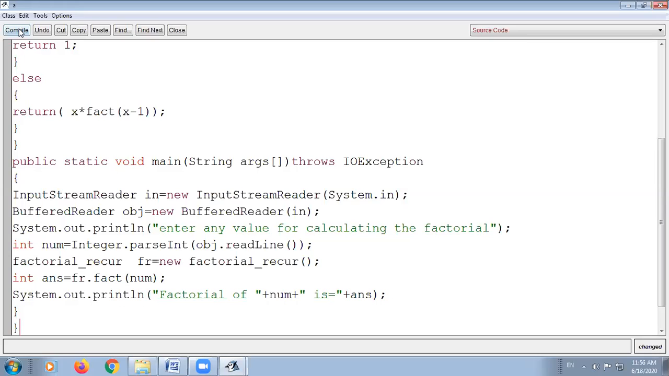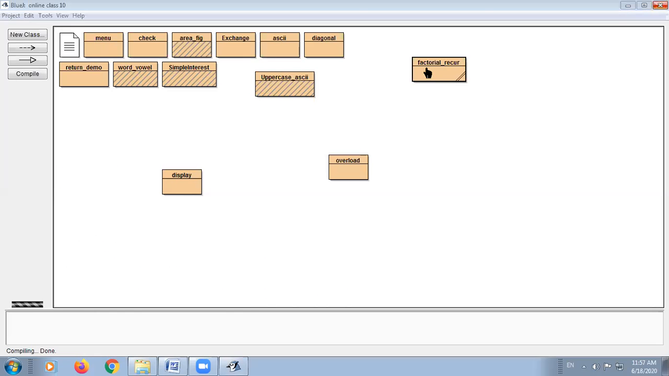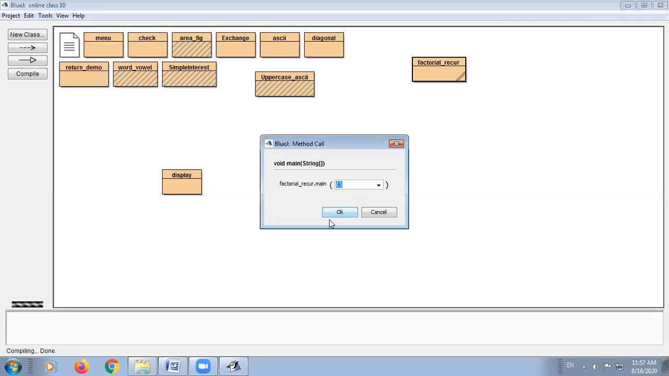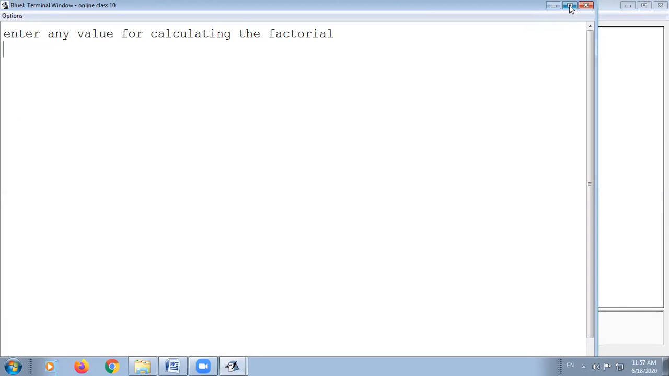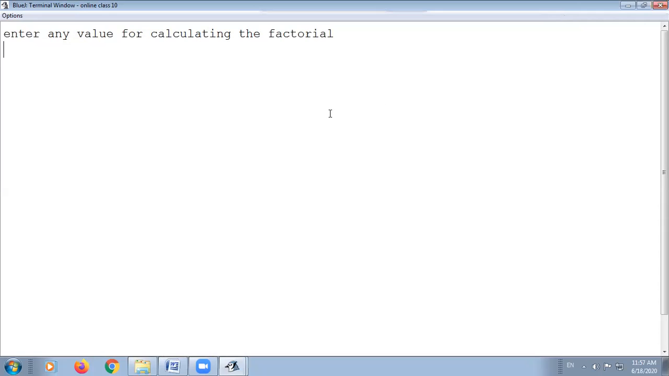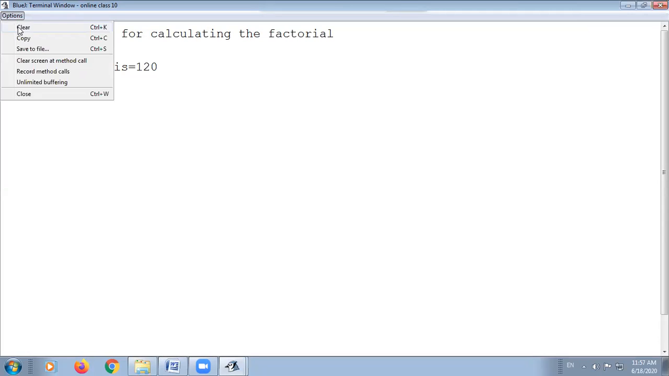After this you will compile the program, so no syntax error will come. Close it or minimize it. Go to this main function, click on OK. The terminal window will open. Now you have to enter any value for calculating the factorial. Suppose I enter the value 5. As soon as I press enter, it will print the factorial of 5, that is 120. So in this way you can create any recursive function. It is a very simple basic example